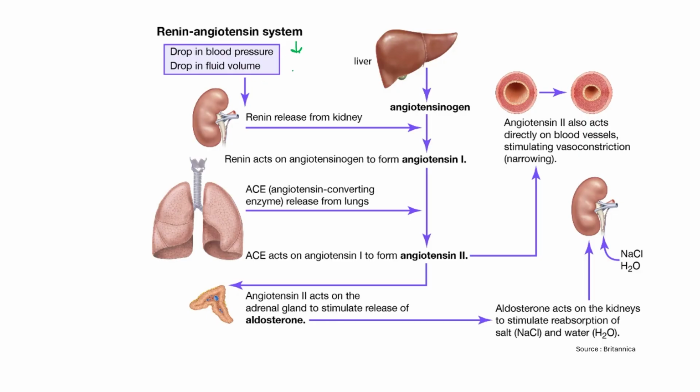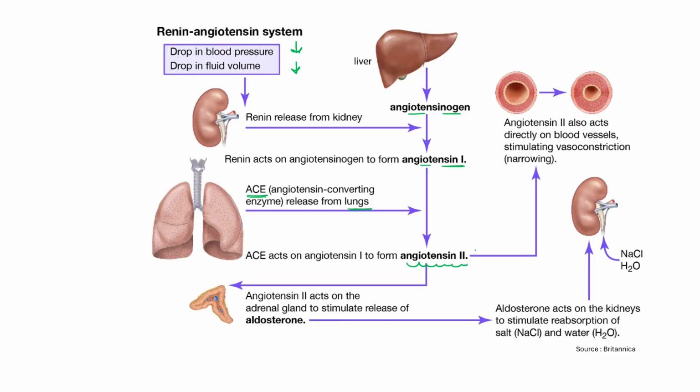How? Just to correct the drop in blood pressure and blood volume. Renin is released from the kidney and angiotensinogen is released from the liver. In the presence of renin, renin reacts with the angiotensinogen and converts it into angiotensin 1. Immediately, from the lungs, another enzyme known as angiotensin converting enzyme, the ACE enzyme, is released. It converts this angiotensin 1 into angiotensin 2.